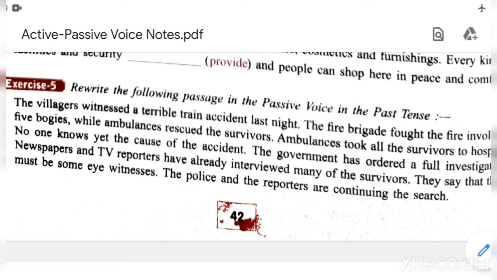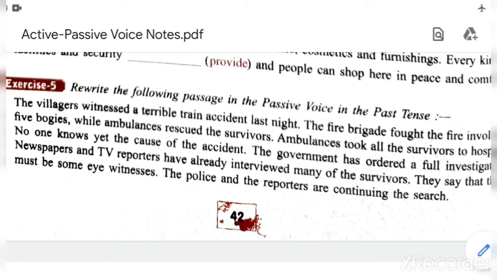Each part has subject, object, verb, so both will be converted into passive voice. The answer is, the fire involving 5 bogies was fought by the fire brigade while the survivors were rescued by ambulances.